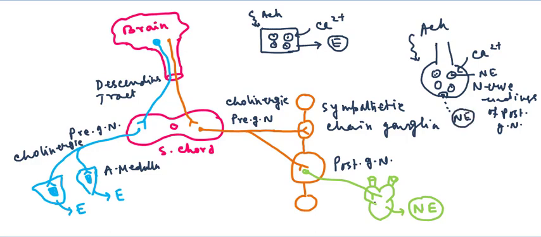Okay, and this norepinephrine then activates the viscera or different types of organs, and here I have taken an example of a heart. So this will activate the heart, right? And in this way the norepinephrine is released as the neurotransmitter from the sympathetic postganglionic neuron. And if we summarize the total process, then you can again easily understand the total scenario of how the central nervous system controls the release of epinephrine and norepinephrine.